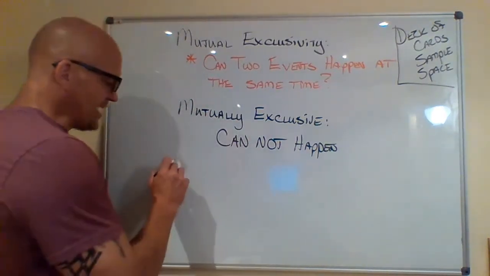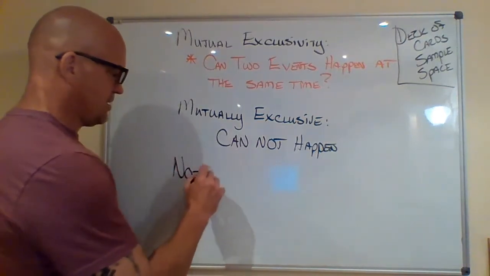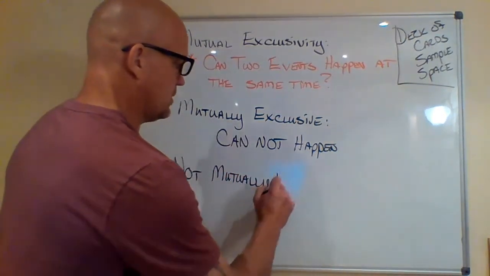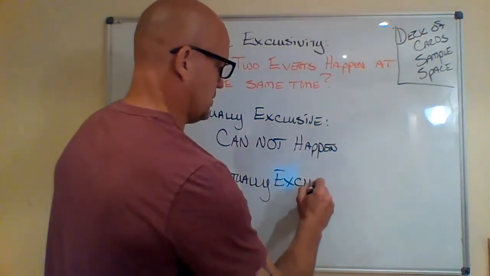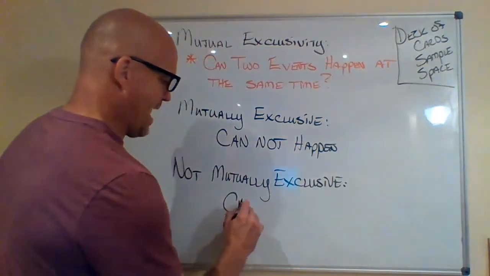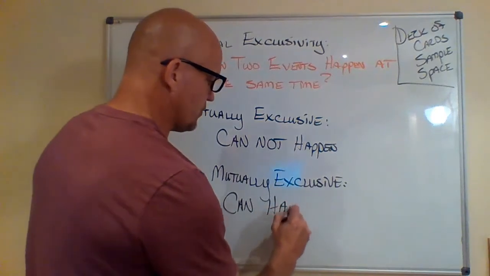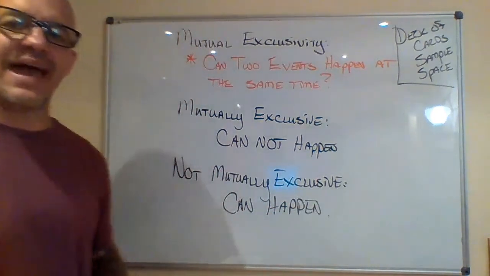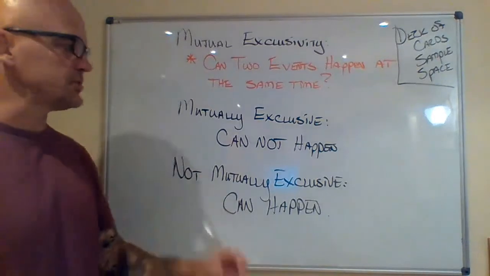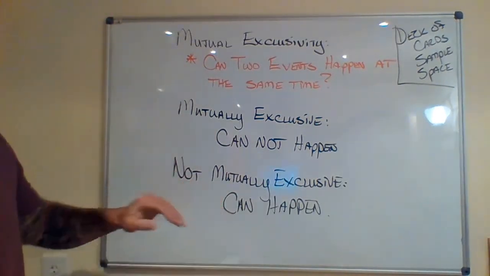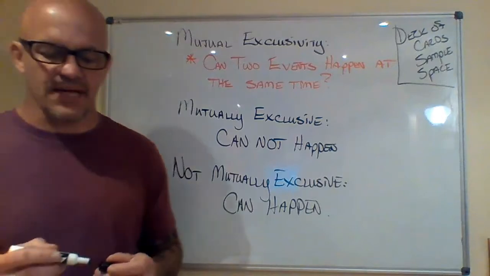So when you say things are not mutually exclusive, that means they can happen at the same time. The real first thing we've got to get our heads around is that when things are mutually exclusive, they cannot happen at the same time, and when they are not mutually exclusive, they can happen at the same time.